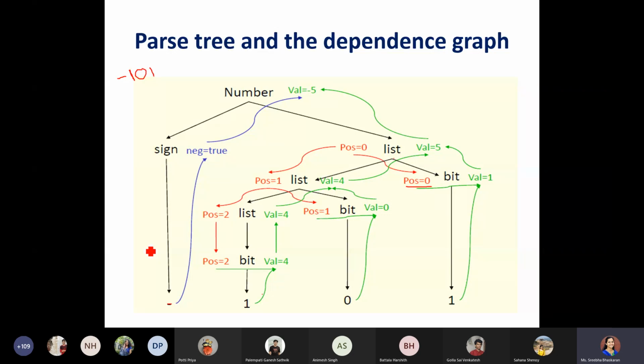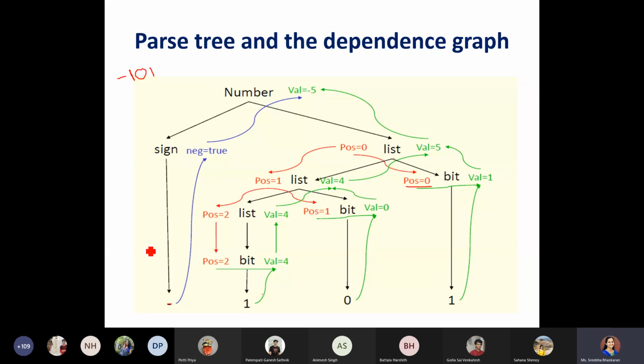For the position, you are taking the values from top to bottom, that is from root to leaf. Initially in the first level the position was 0, next it was 1, next it was 2 and 1. So the flow is from root to leaf nodes, or top to bottom.